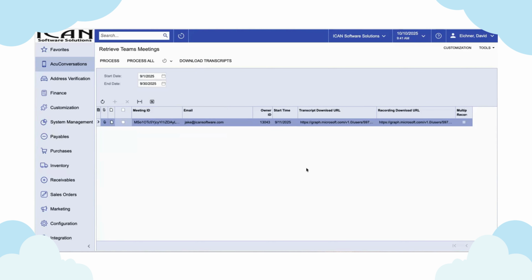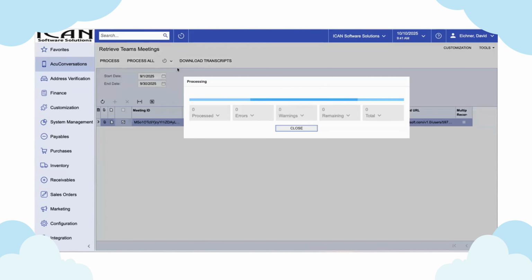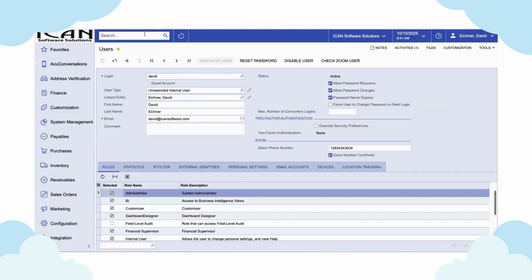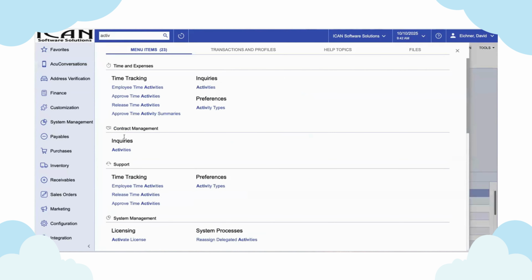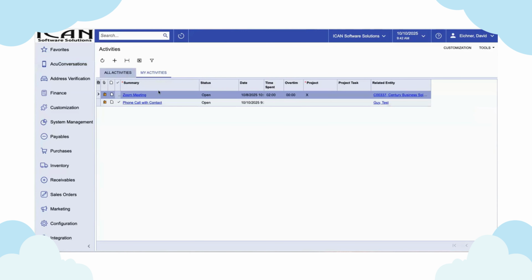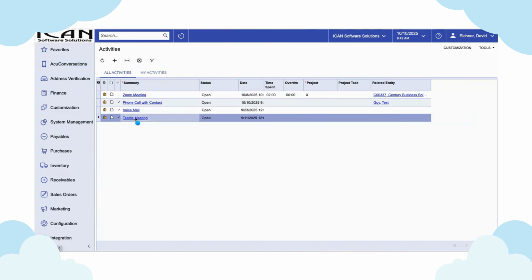Now you can see that on the Teams meetings, we are able to bring this in. And if we go back to our activities, you'll see that there's now a Teams meeting.